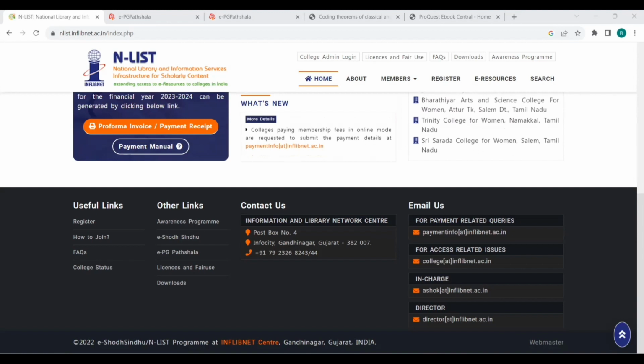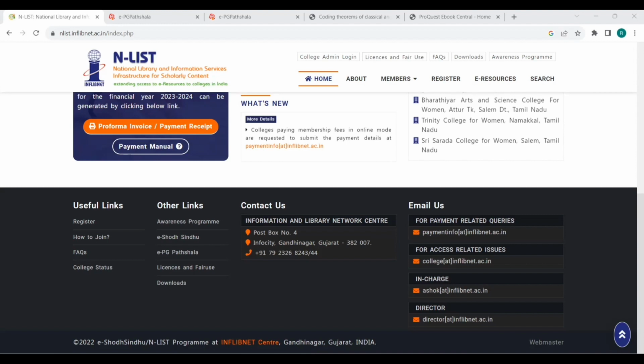Or if you have time, kindly go in person to our college library and get the username and password within 5 minutes. Kindly do that as early as possible in order to use the useful, scholarly, and informative